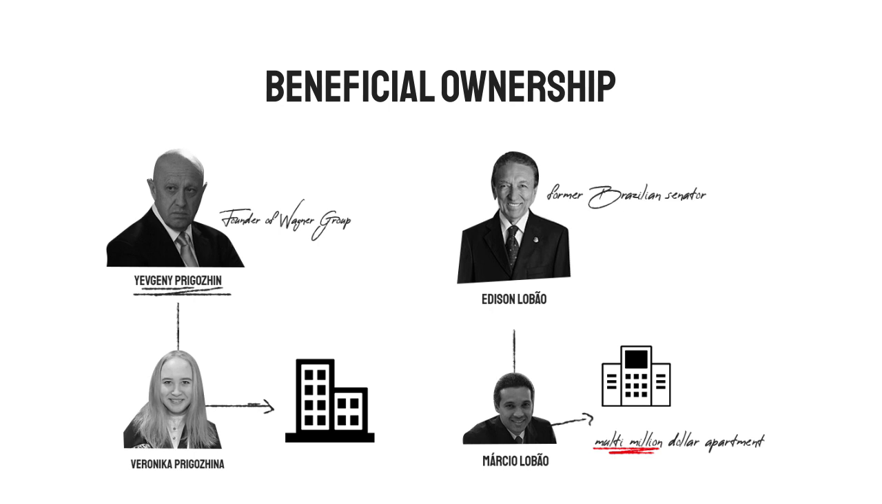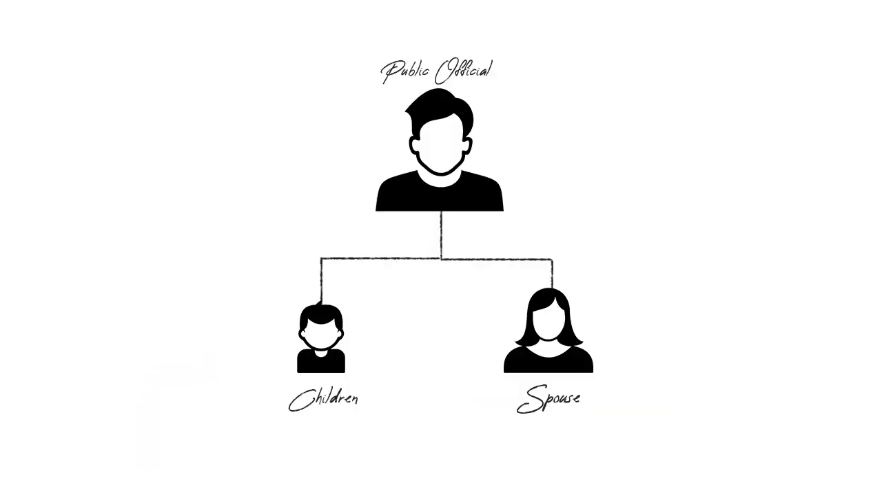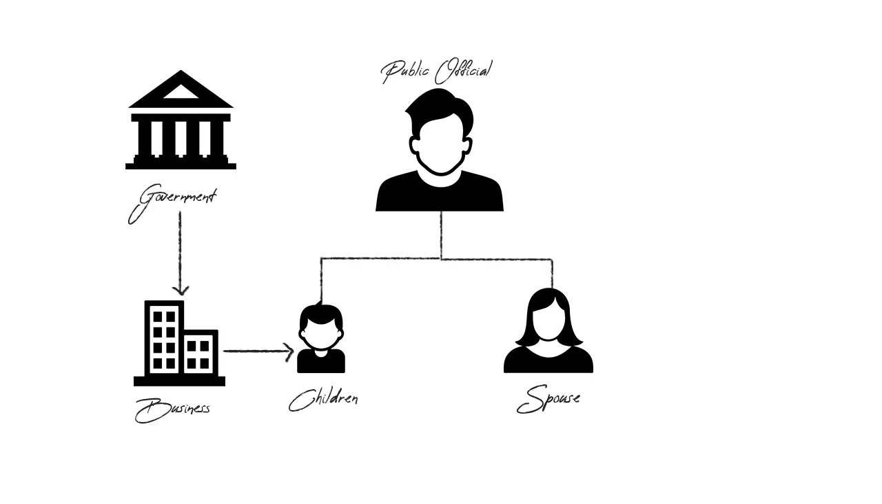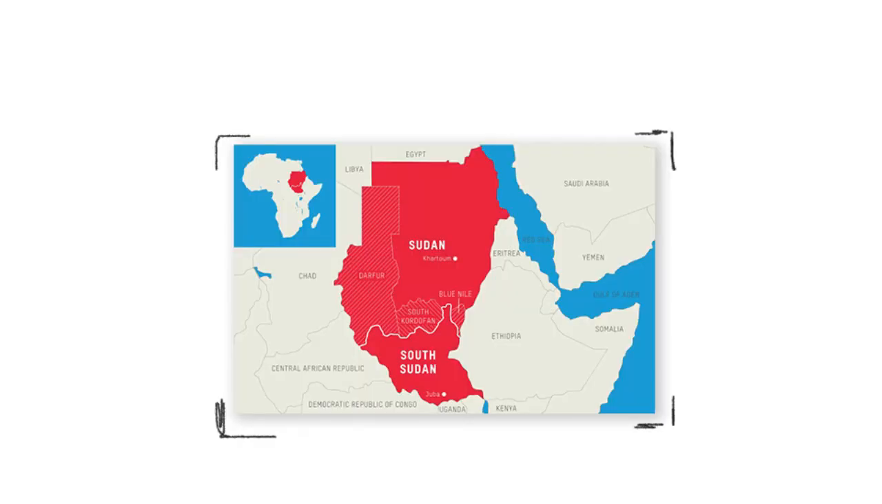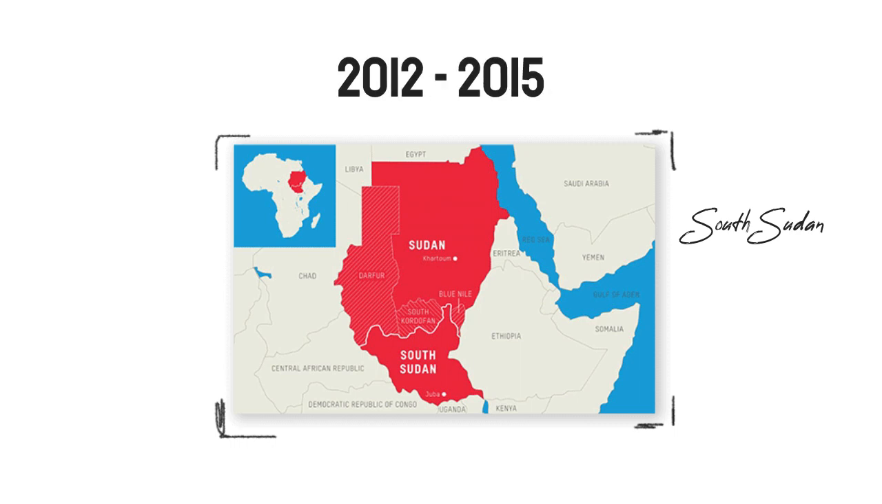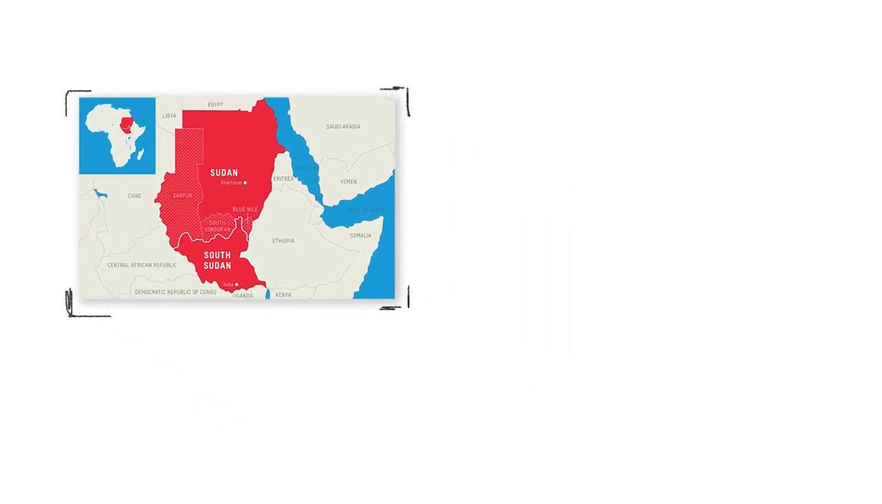The use of family members isn't solely for concealing wealth. However, at times corrupt officials exploit this method to embezzle funds. For instance, a family member might be appointed as the owner of a business that secures substantial government contracts, effectively siphoning public funds. Consider the corruption scandal in South Sudan spanning from 2012 to 2015, involving a company half-owned by